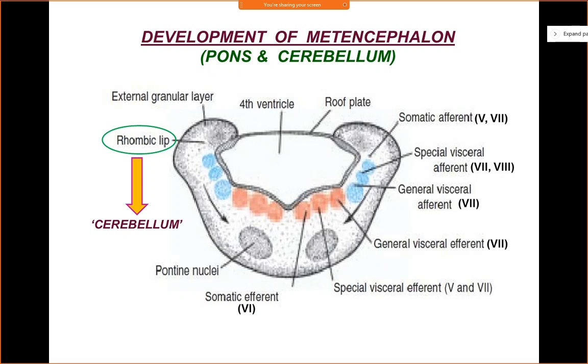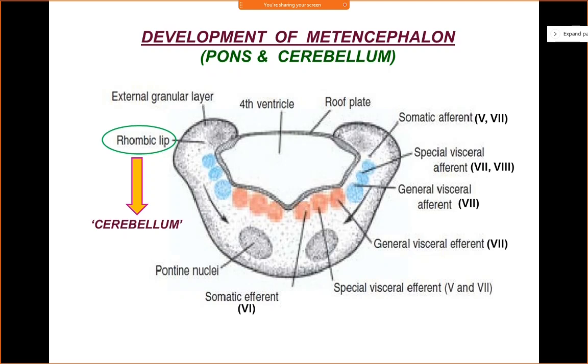Your cerebellum does not give rise to any cranial nerves. Keep that in mind. Only pons gives rise to certain cranial nerves. So let us see the nuclei of which cranial nerves lie at the level of pons, according to their functional classification.